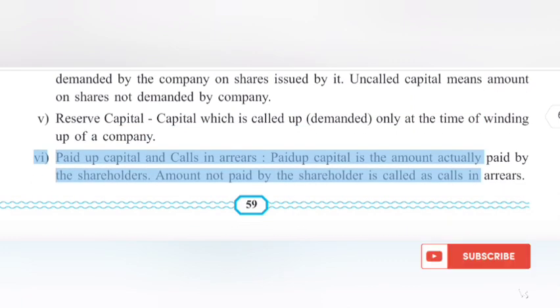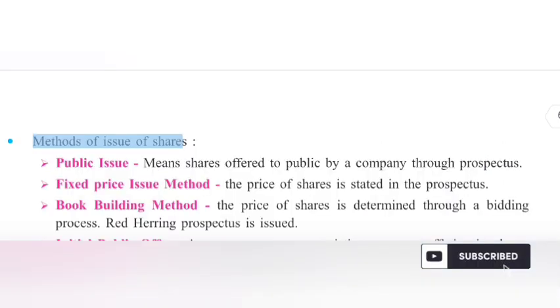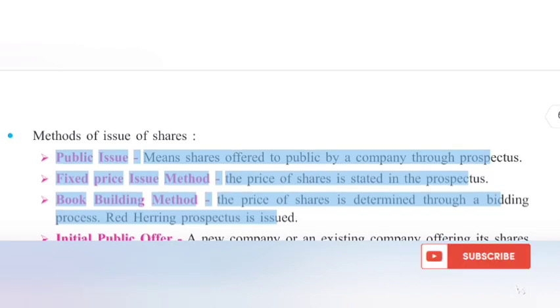6. Paid up capital and calls in arrears. Paid up capital is the amount actually paid by the shareholders. Amount not paid by the shareholder is called calls in arrears. Methods of issue of shares. Public issue means shares offered to the public by a company through a prospectus. In the fixed price issue method, the price of shares is stated in the prospectus. In the book building method, the price of shares is determined through a bidding process.